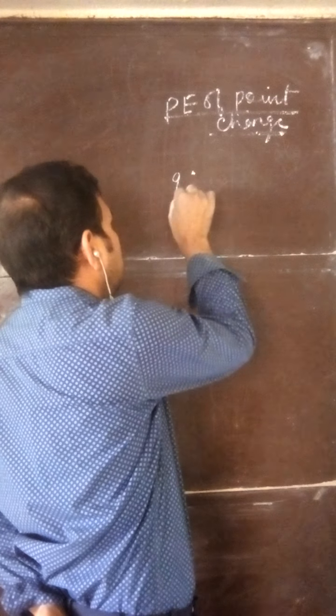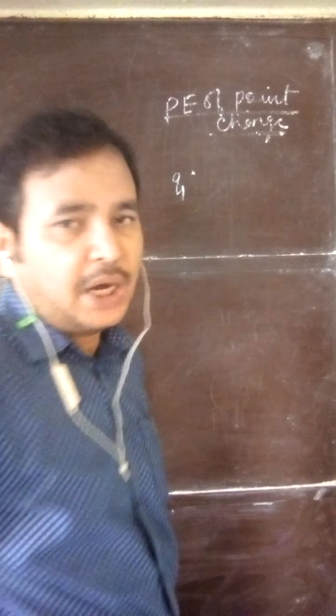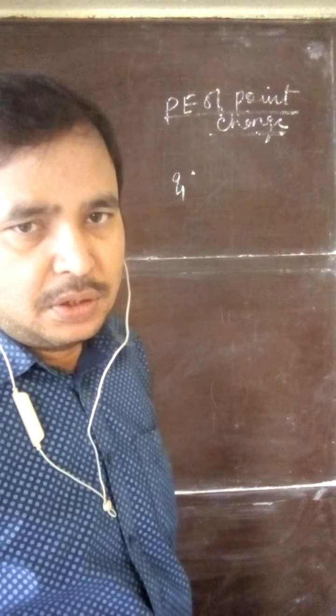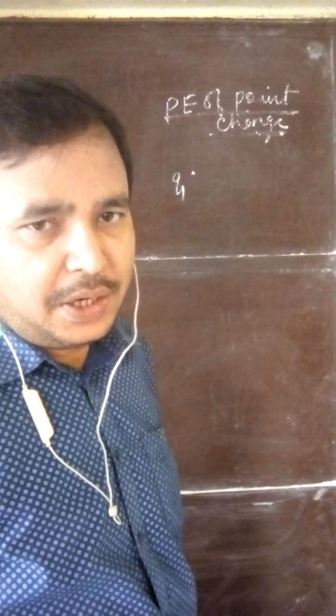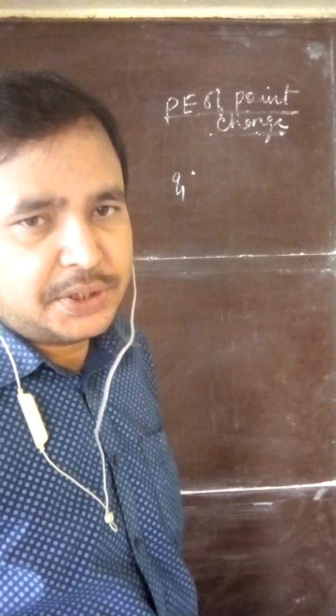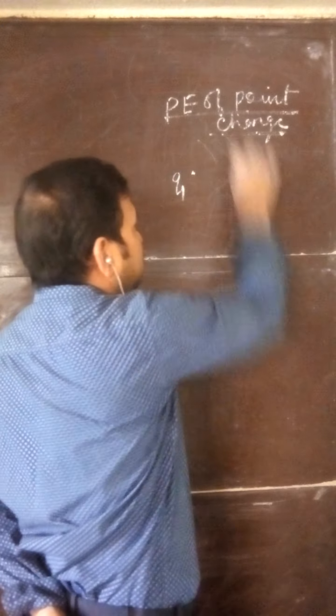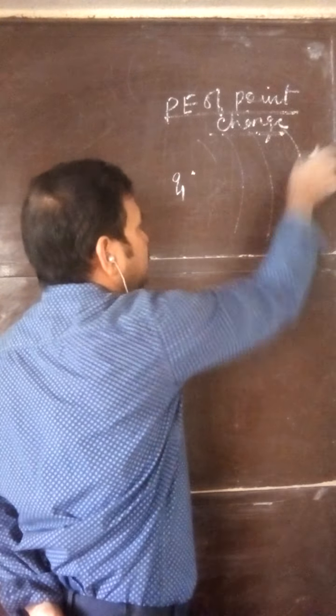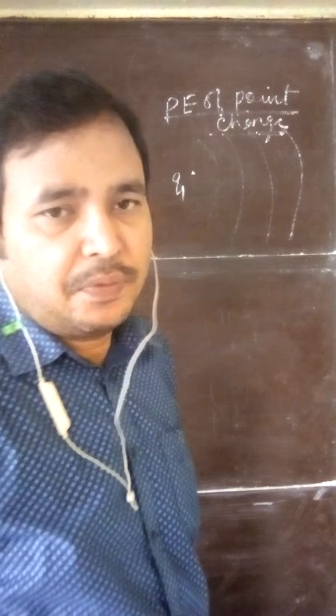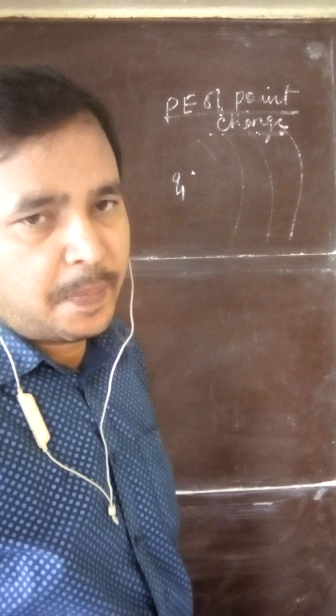Suppose some charge Q1 is there. This charge will create an electric field, and if some charge enters this field, it will experience a force. So suppose this is the electric field, which may extend to infinity.